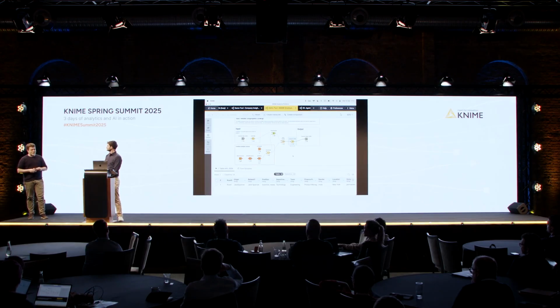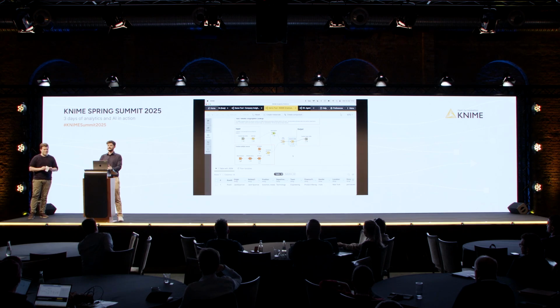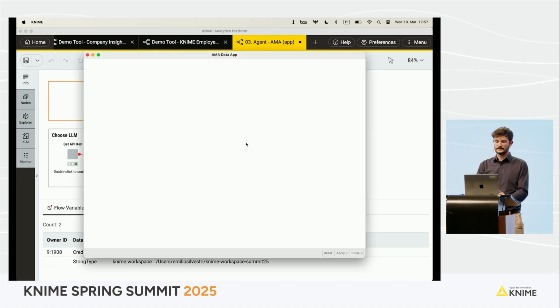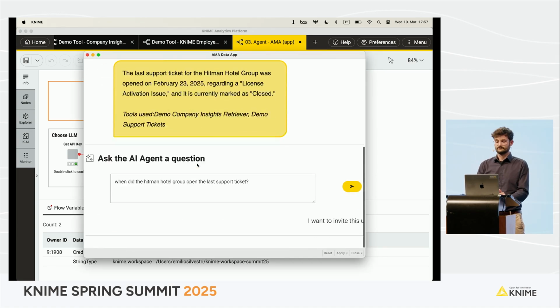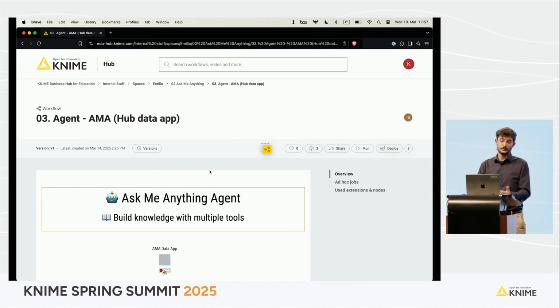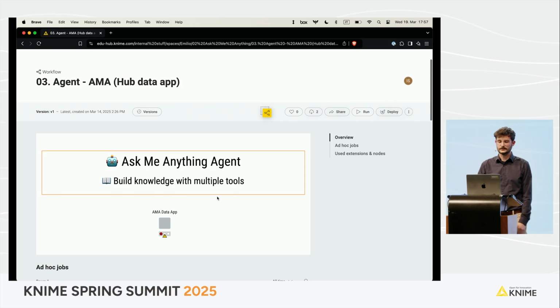So that's nice. We have now built a nice agent. We have seen how to build these tools. We have put everything together. How do we productionize that? Yeah, so what I've shown you so far, if you build a little bit of a user interface behind it, then it becomes a nice chatbot, for example. And then you can move it to KNIME Business Hub, as always, or to KNIME Community Hub as well. And then you can execute it, deploy it as a data app, or deploy it as a service, as a schedule, or whatever you prefer.